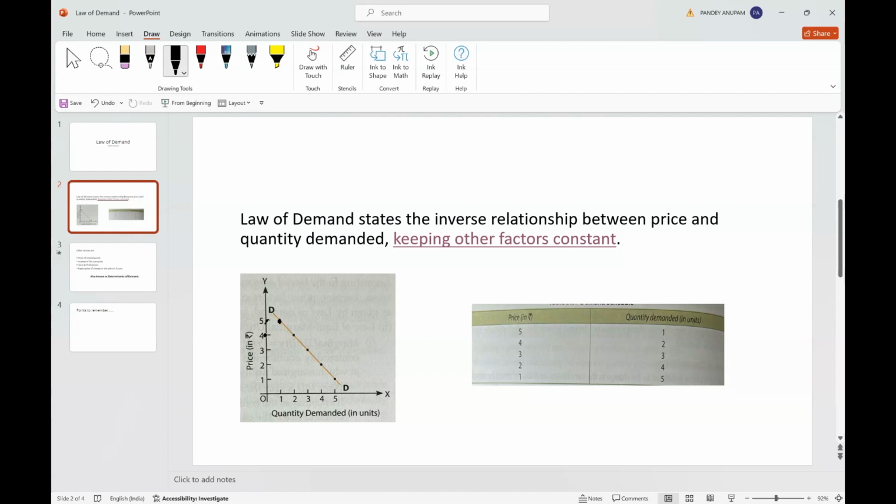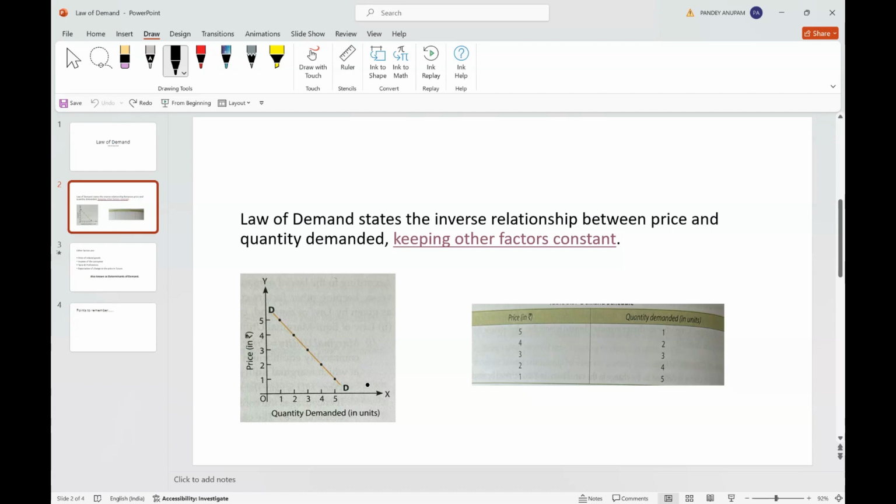So now at 4 rupees, two units are being demanded. So the downward sloping curve is made because of the inverse relationship. Always remember that when there is inverse relationship between two elements, the curve will be downward sloping as shown here.